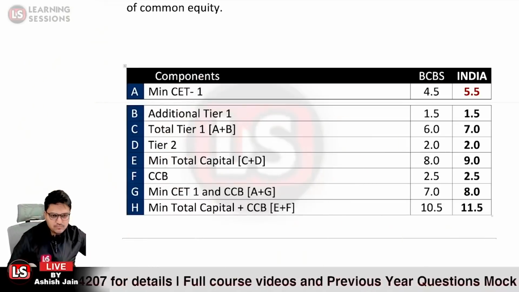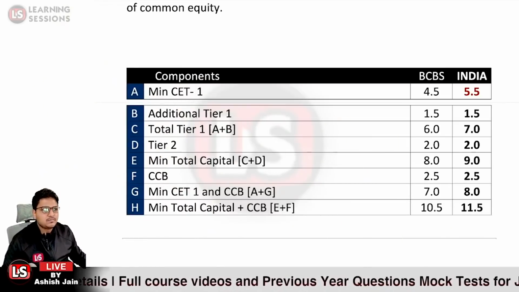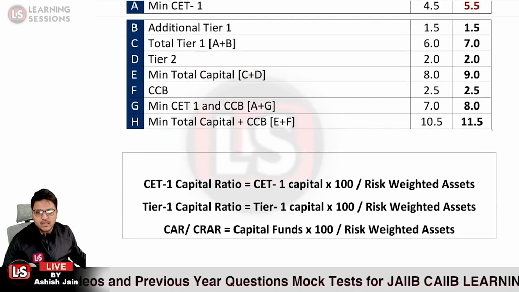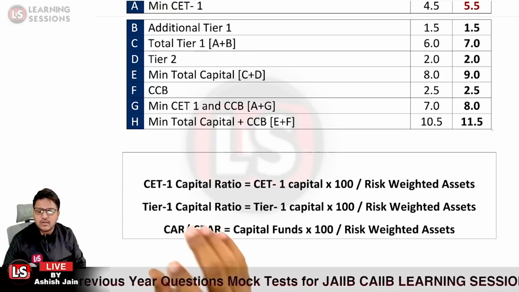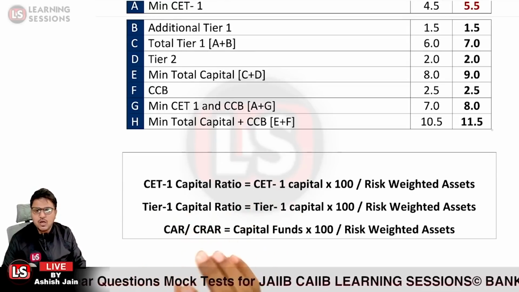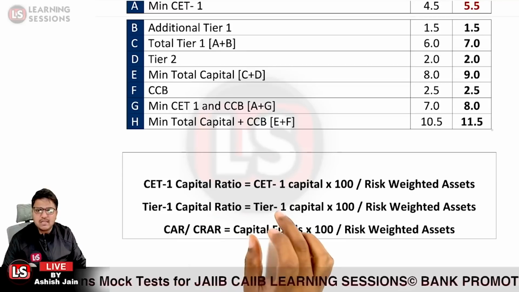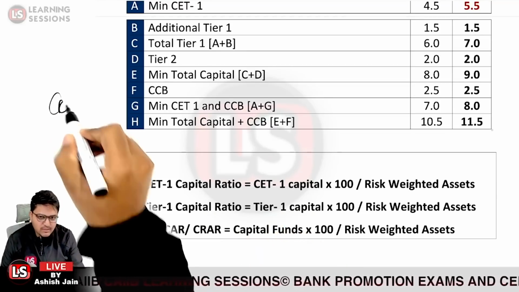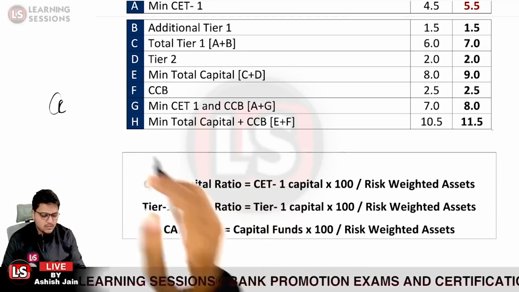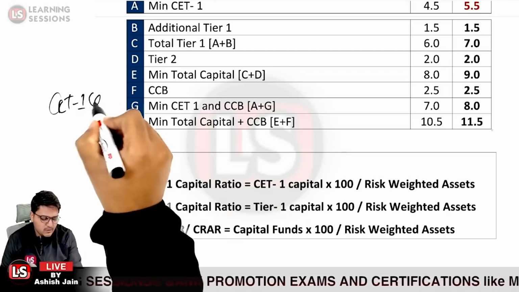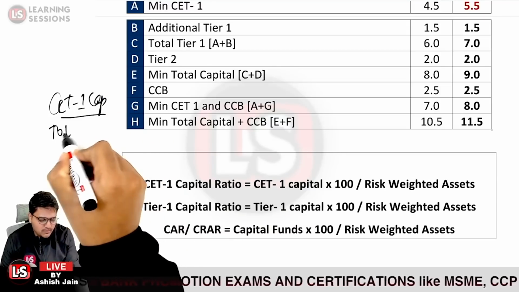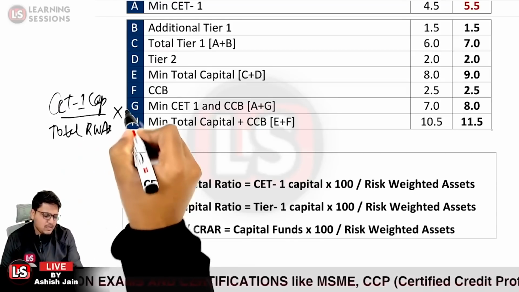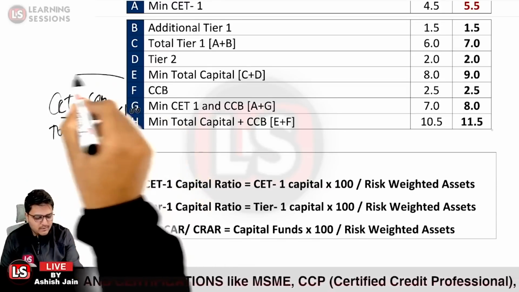Now let's move further. How can we calculate the CET1 capital ratio? If in a question we are asked to calculate the CET1 capital ratio, it will be the CET1 capital you are having divided by the total risk-weighted assets, and further multiplied by 100. That is how you will calculate the percentage.